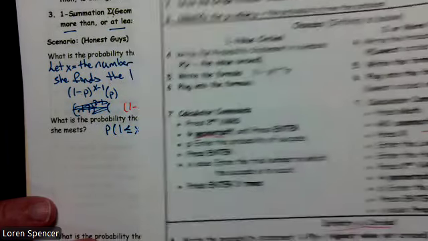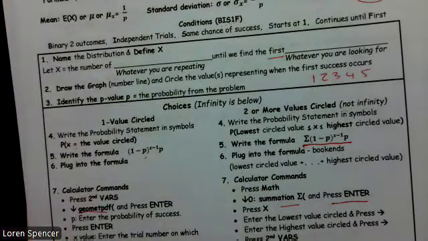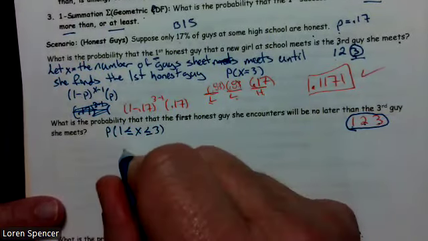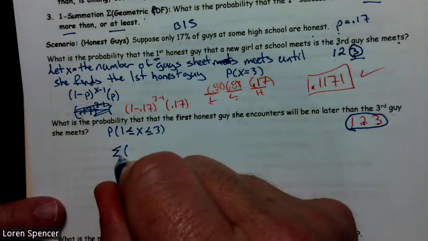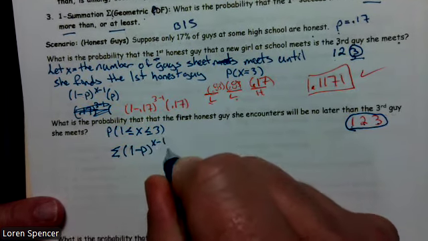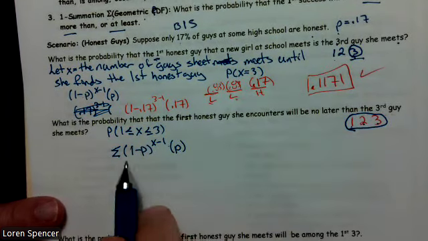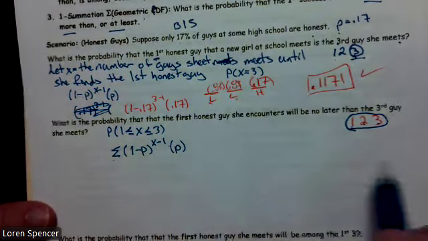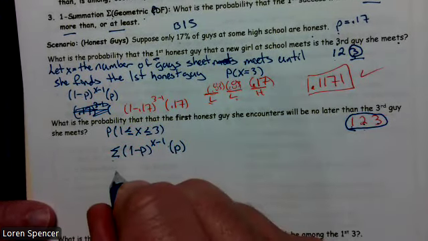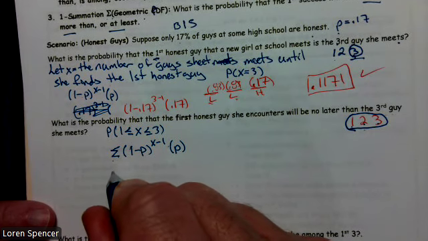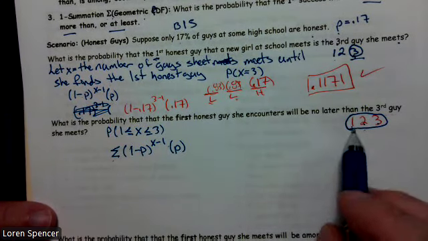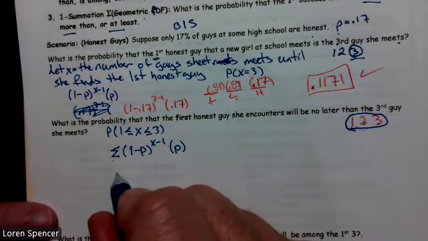Then I need to write my formula. My formula is going to be the summation of 1 minus p to the x minus 1 times p. So parenthesis, summation first, 1 minus p to the x minus 1 times p. Now, please remember, I have that summation purely because I have more than one values, and that's consistent with what we did before with the geometric. So now I'm going to plug in. And we have to do the lowest value and the highest value.